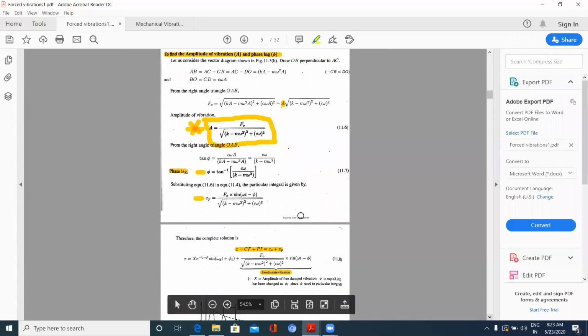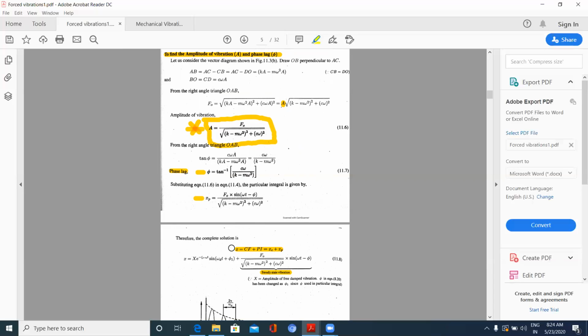So substituting that value, what is the equation? Xp is equal to capital A sin omega t minus phi. What is capital A here? F naught by under root K minus M omega square whole square plus C omega whole square. Substituting, I will be getting xp value. Xp value is F naught into sin omega t minus phi by under root K minus M omega square whole square plus C omega whole square.